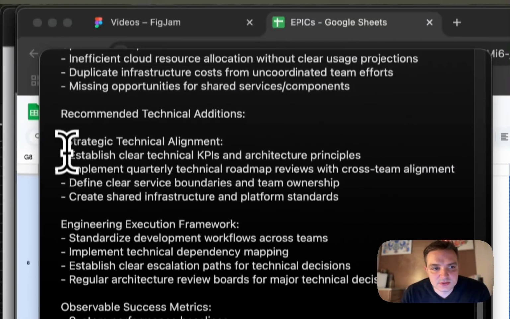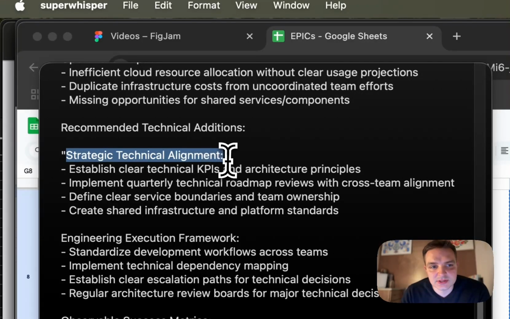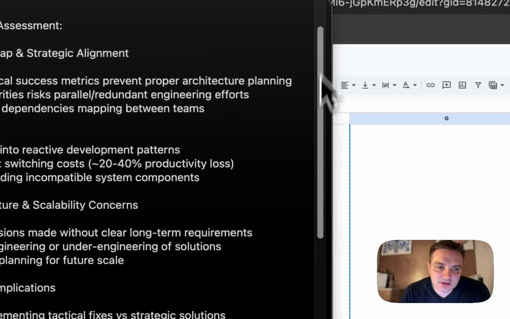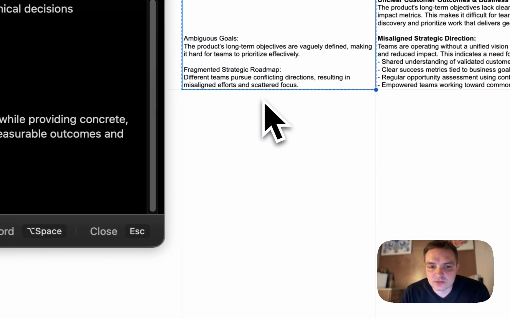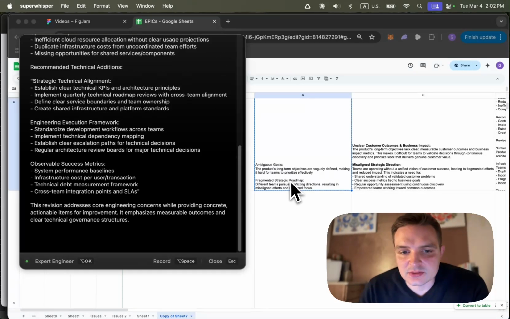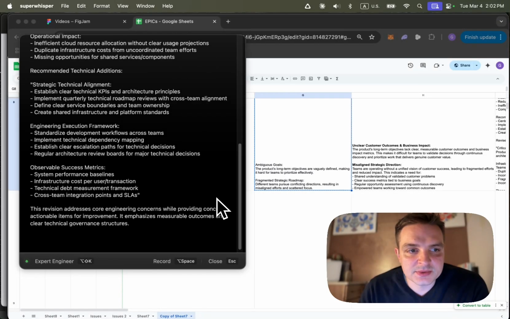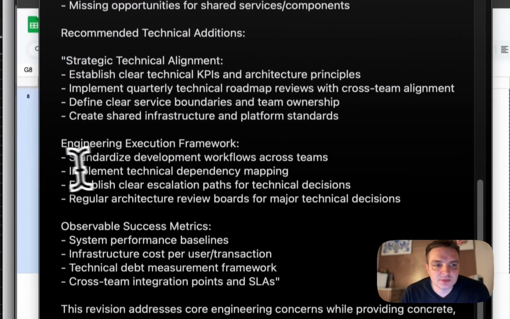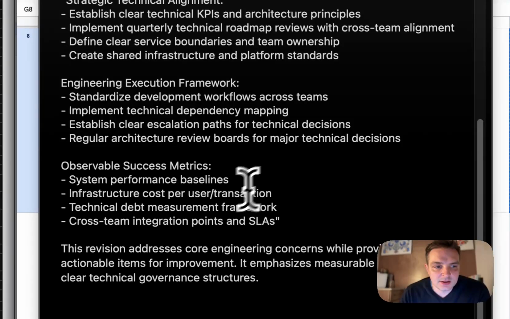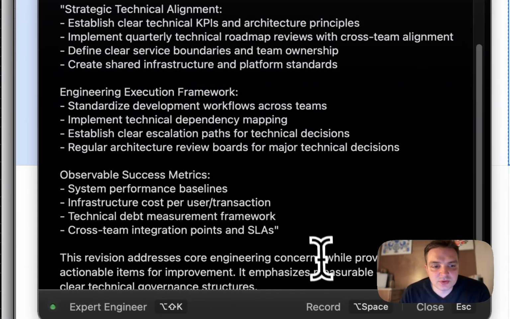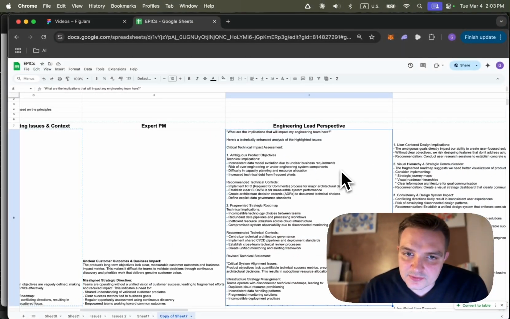Recommended technical additions, strategic technical alignment, establish clear technical KPIs and architecture principles. So the engineering bot is telling us that essentially to be able to, from their point of view, have less ambiguous goals and non-fragmented strategic roadmaps, this is what the engineering team can do. Define clear service boundaries, team ownership, implement technical dependency mapping, infrastructure cost per unit transaction, success metrics, etc. This is pretty good. So we're going to take this, we're going to copy it into engineering lead perspective.